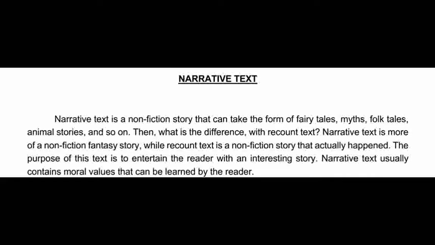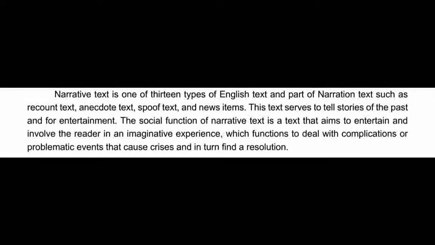The purpose of this text is to entertain the reader with an interesting story. Narrative text usually contains moral values that can be learned by the reader. Narrative text is one of 13 types of English text and part of narration text, such as recount text, anecdote text, spoof text, and news items. This text serves to tell stories of the past and for entertainment.